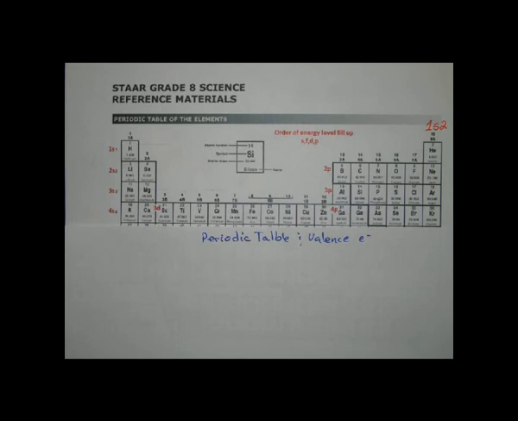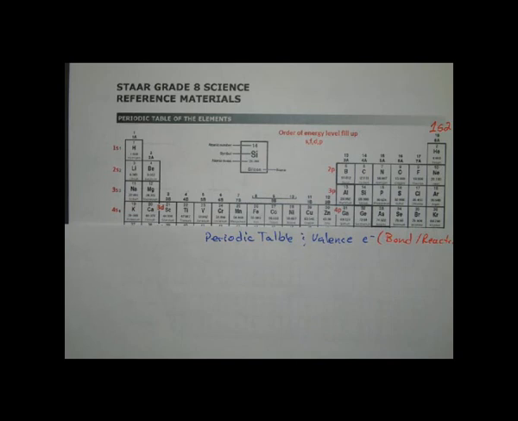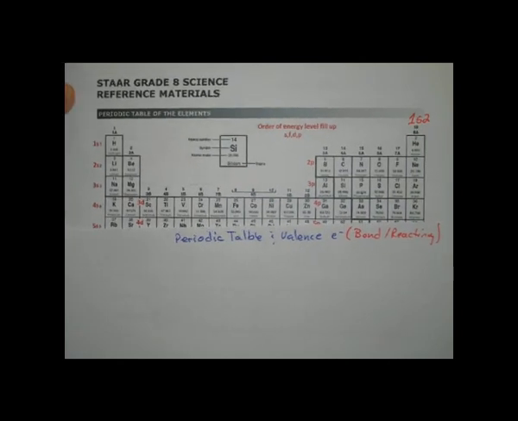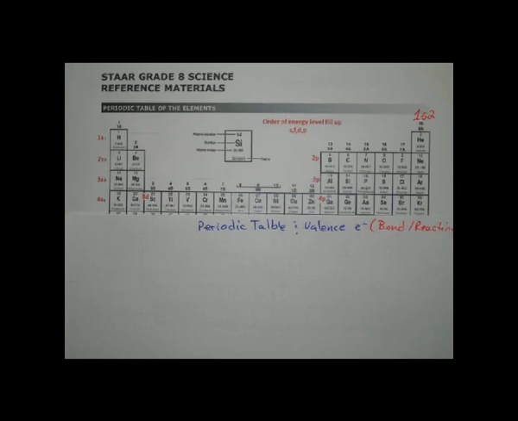We're going to go back to the electron configuration. Remember when you were doing the electron configuration, the 1s, 2s, 2p stuff, right? We were figuring out the electron configuration so we can ultimately figure out the number of valence electrons. Because remember what I told you, valence electrons are the electrons that are responsible for bonding and reacting. Okay? So it all comes down to bonding and reacting, and that has to do with the valence electrons. Now, let's take a look at this periodic table here.